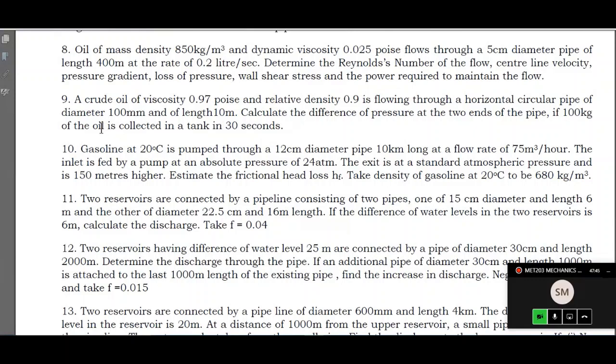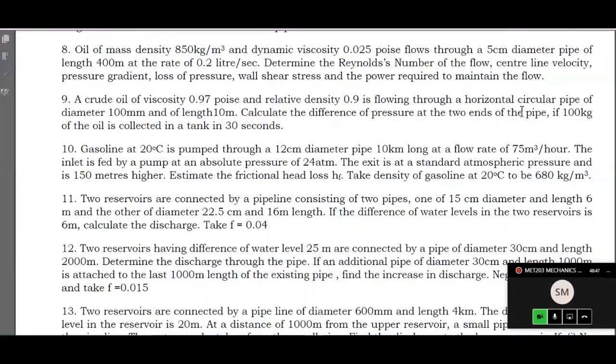But the problem is, how do you convert the given mass flow rate? Because in the question, 100 kilogram of oil is collected in a tank in 30 seconds. So that is the given, this is actually the mass flow rate. The viscosity is 0.97 poise. You can convert that by dividing by 10, which gives 0.097 Newton second per meter square. Specific gravity or relative density is 0.9. That multiplied by the density of water, 1000, will give you the density of the given oil. So 0.9 into 1000, that is 900 kilogram per meter cube.